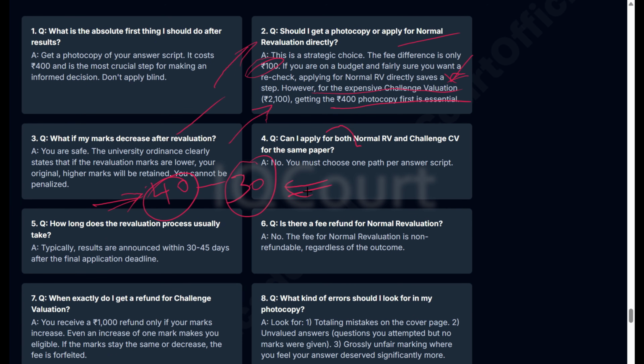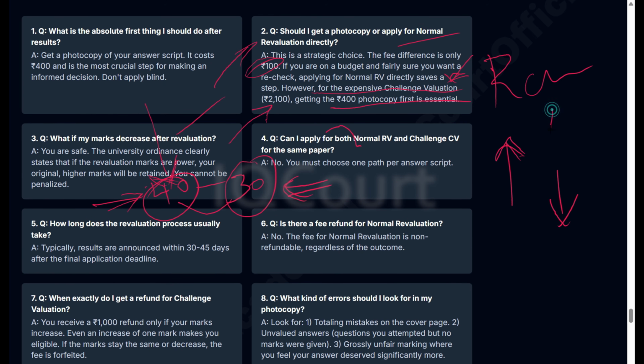In the final score, they will give you the best of these two marks. Means you will still get higher marks. Simply put, after revaluation you will only get higher marks. They will never decrease your marks.